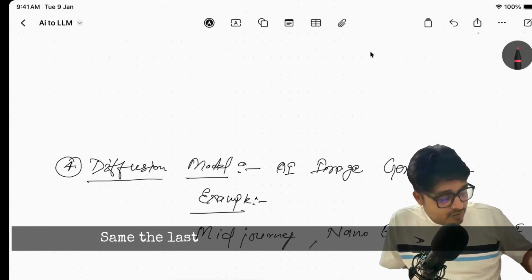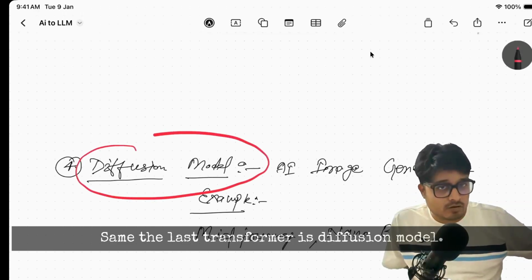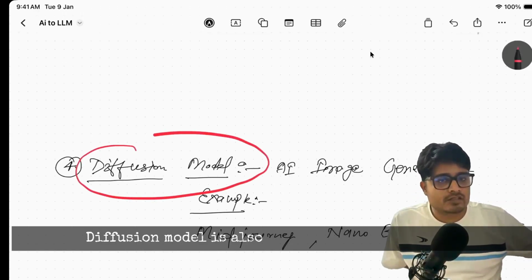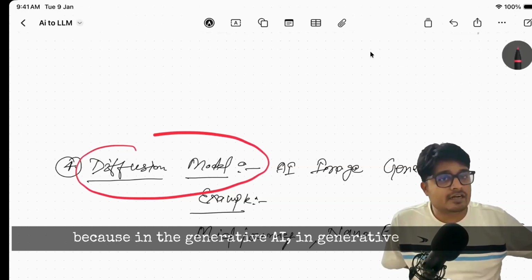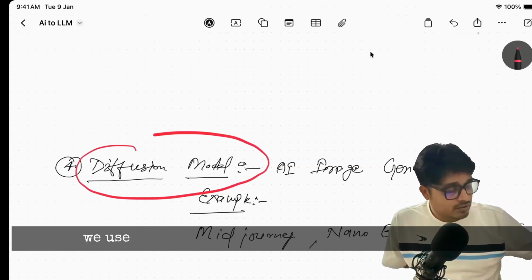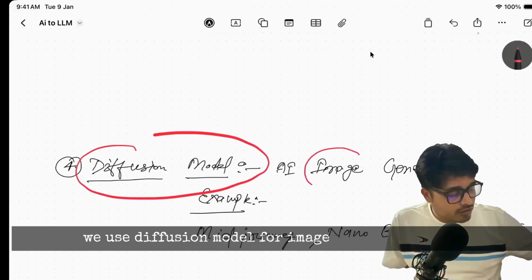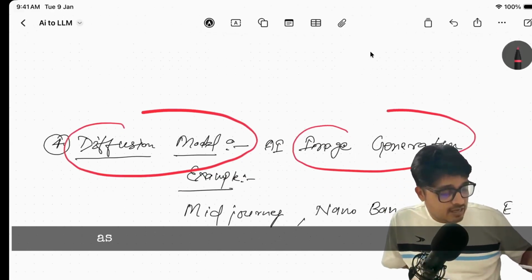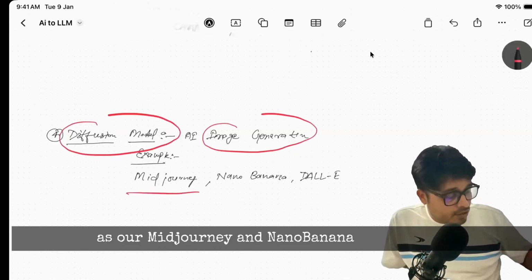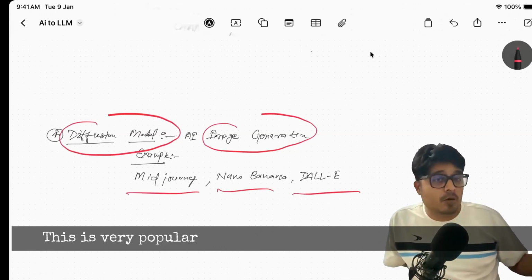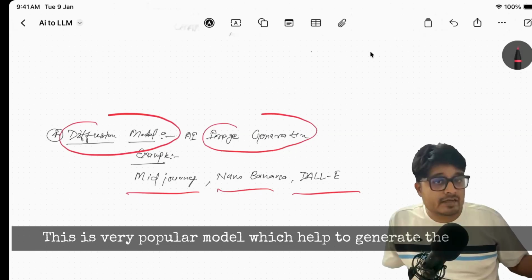The last one is the diffusion model. The diffusion model is also very popular nowadays in the generative AI world, where we use it for image generation, such as Midjourney, Nano Banana, and DALL-E. These are very popular models which help to generate images.